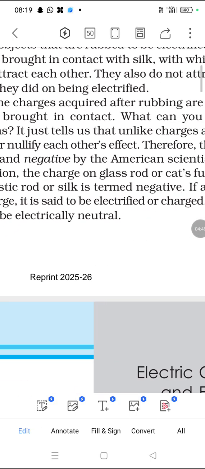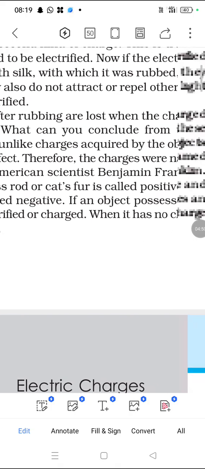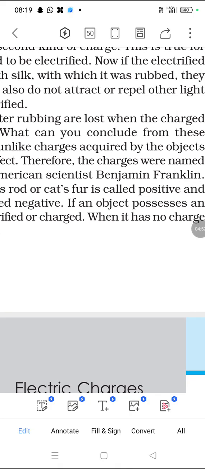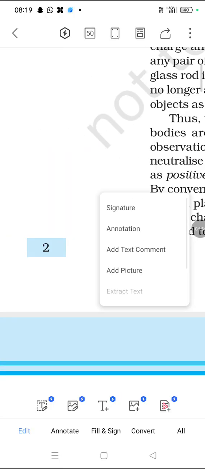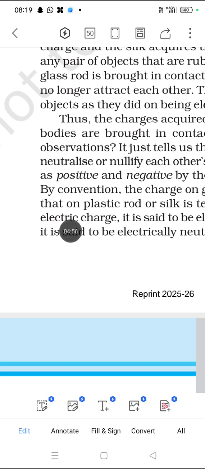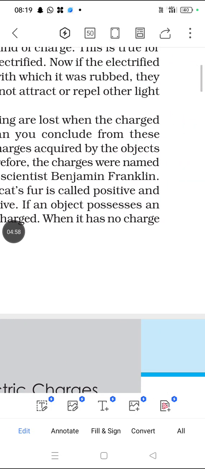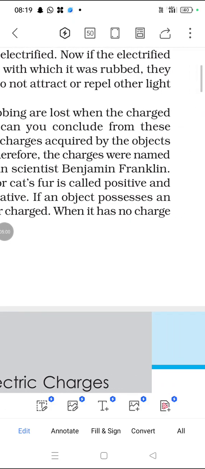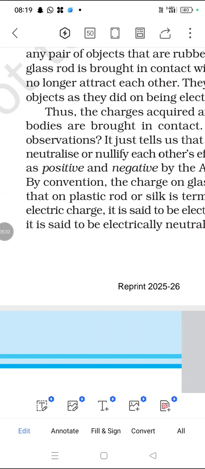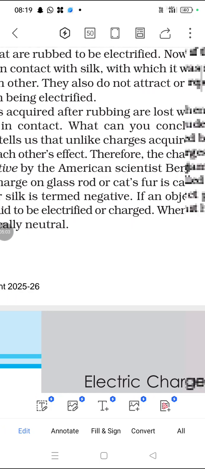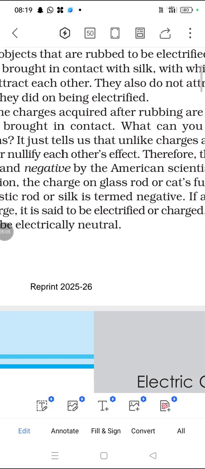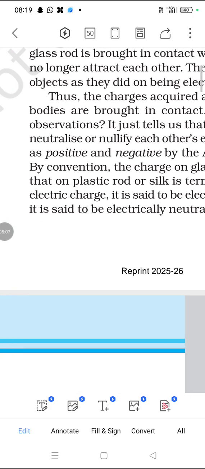Thus the electric charge is acquired by rubbing or lost. When the charged bodies are brought into contact, we can conclude from this observation that unlike charges acquired by the objects nullify each other.